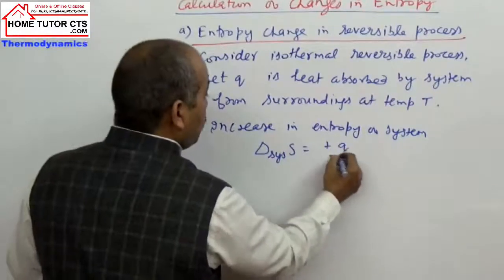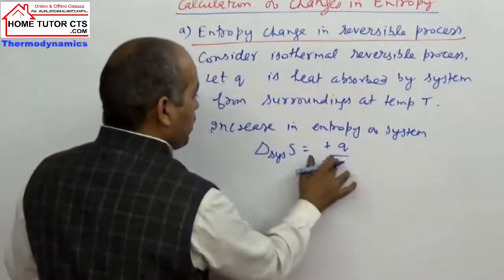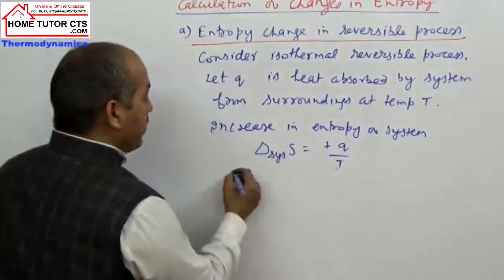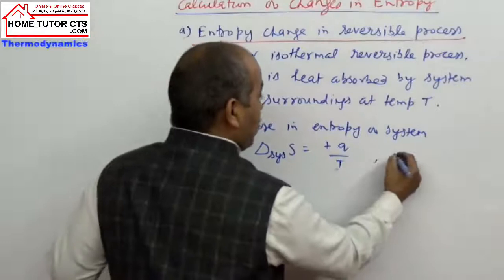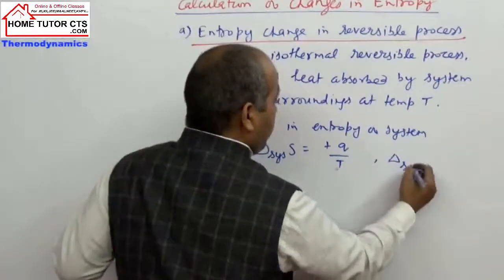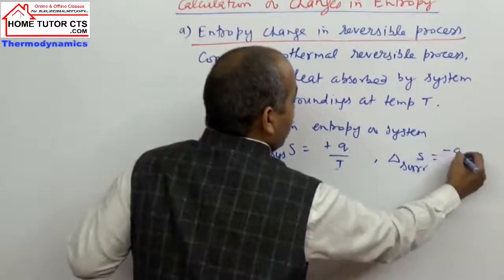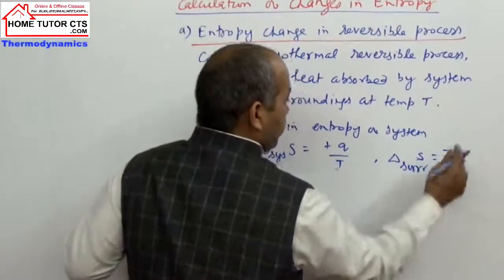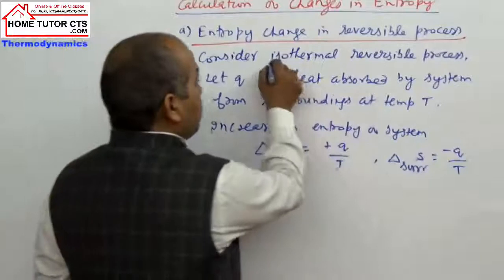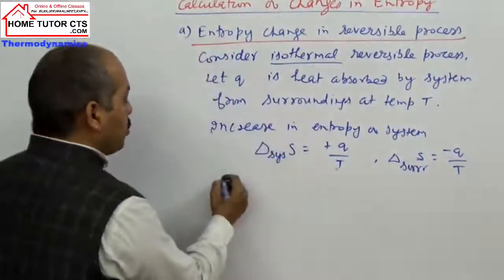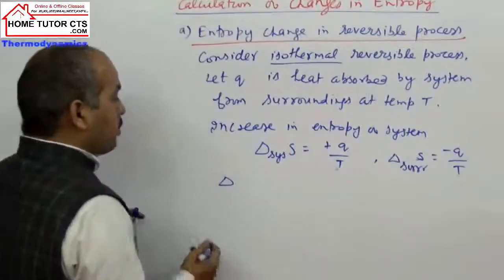Plus Q by temperature. When the system absorbs energy, the surroundings lose energy. So delta S surroundings will be minus Q by temperature, given that the change is isothermal, at the same temperature. When we add, what is delta S total for the process?